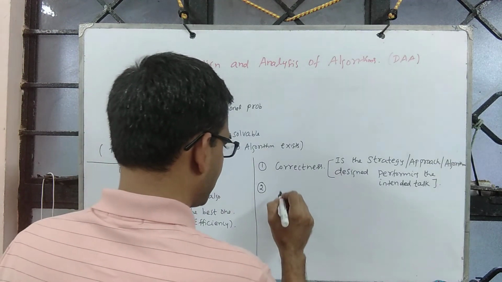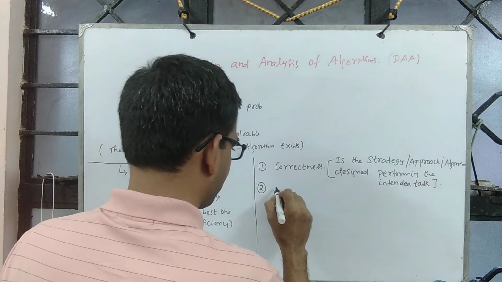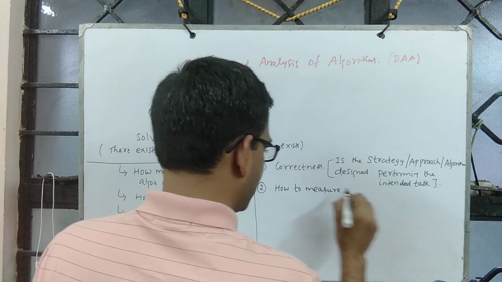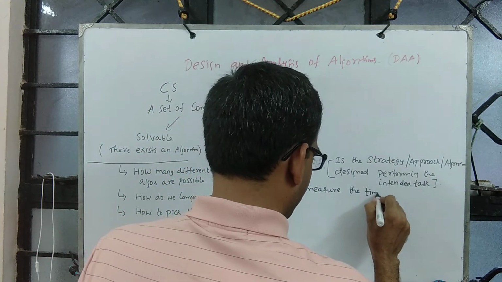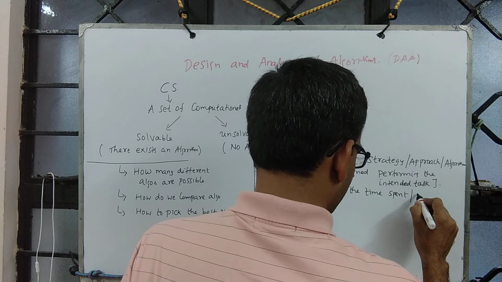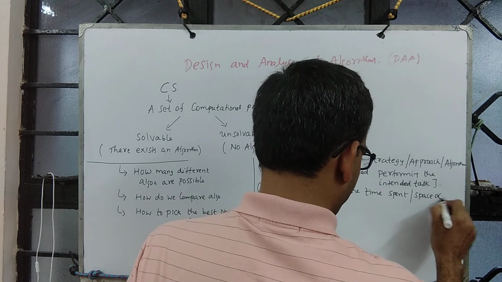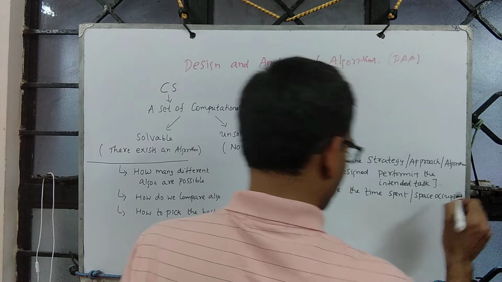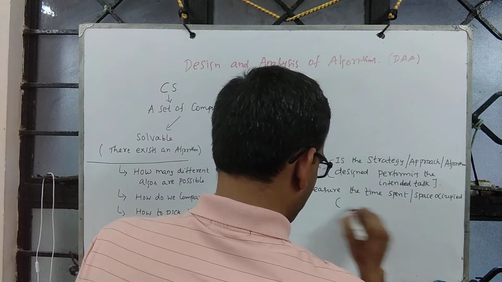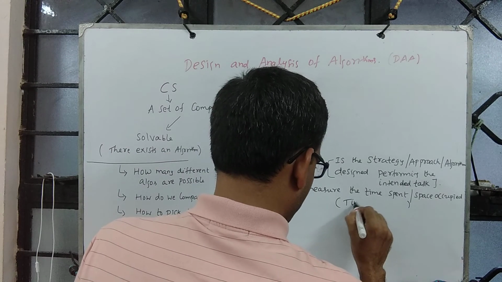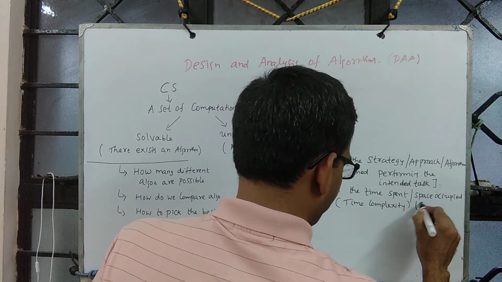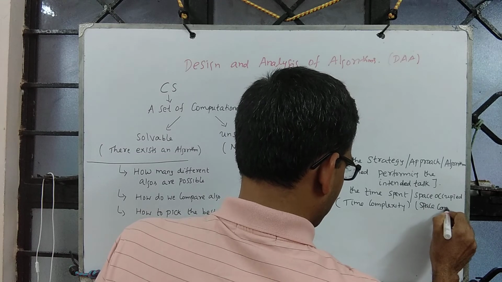The next one is, you have to measure the time. How to measure the time incurred or time spent? Similarly, the space occupied by the program or the algorithm. This component we call formally time complexity. This part is space complexity.